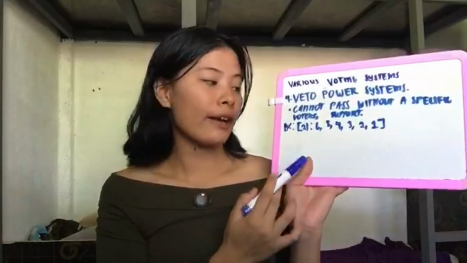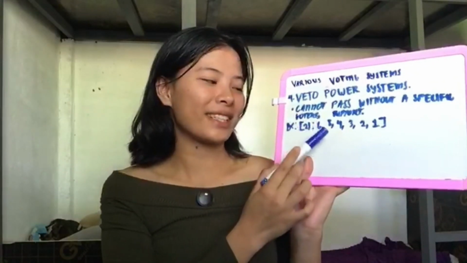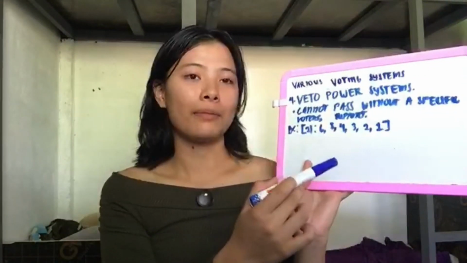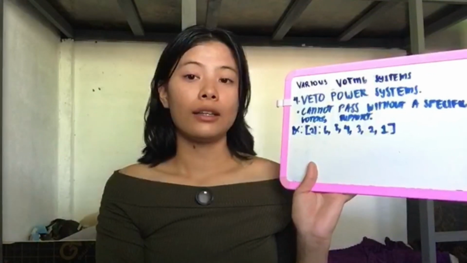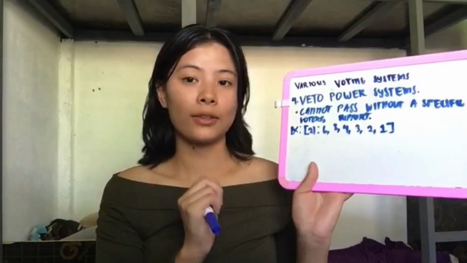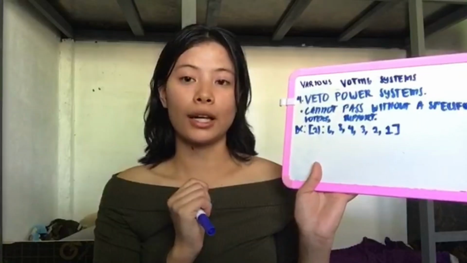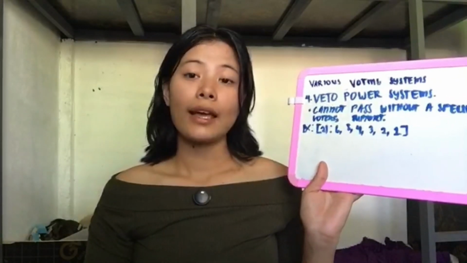For example, we have a quota of 21, and then we have voters of 6, 5, 4, 3, 2, 1. And when you sum up the voters, it is a total of 21. And even if the total voters are 21, if one voter stays home, it drops to 20, and then it is below the quota. So in this specific example, every single player holds a veto power, and that's a veto power system.